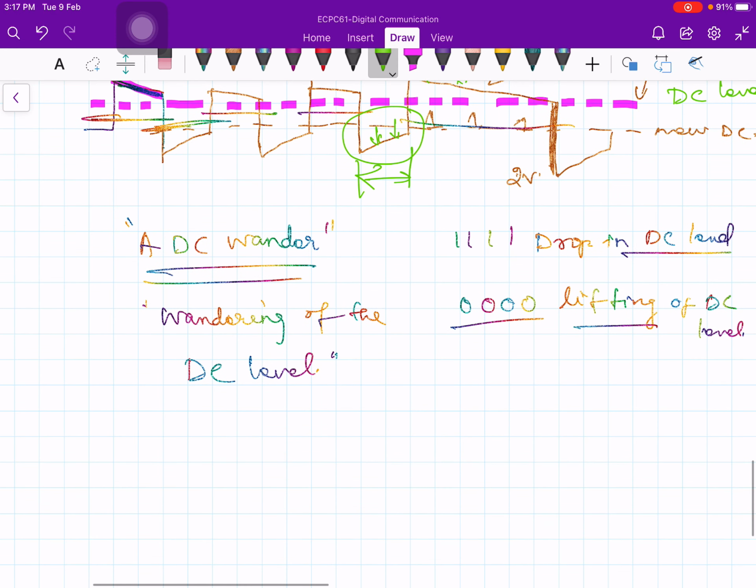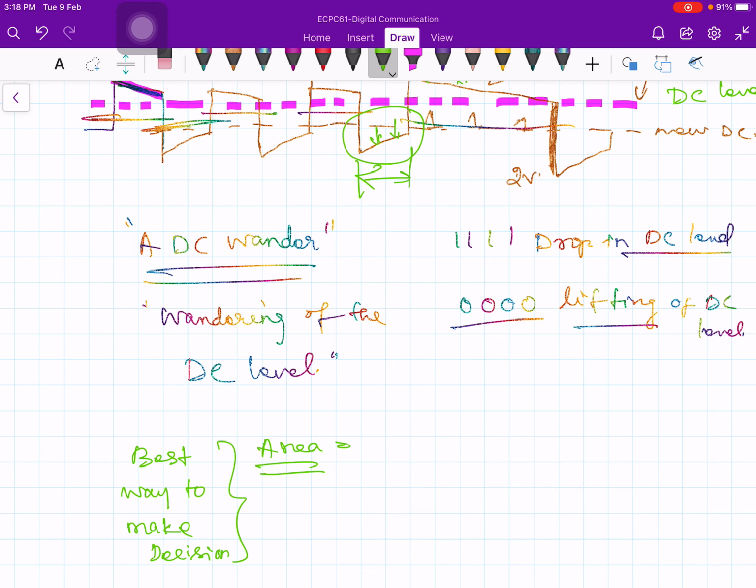So the best way would be to look at the area of each pulse, each bit interval, because you don't want to get affected by spikes of noise. Noise also will come into the picture. So the best way to make a decision is to look at the area.